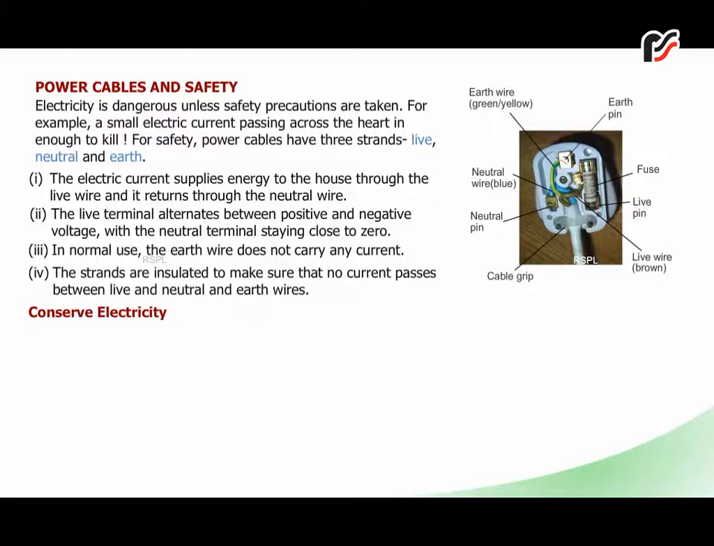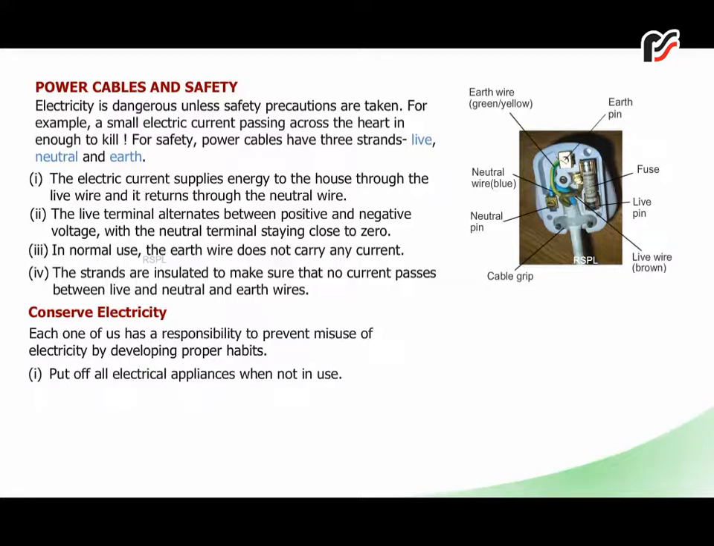Conserve electricity. Each one of us has a responsibility to prevent misuse of electricity by developing proper habits. 1. Put off all electrical appliances when not in use. 2. Encourage use of CFL and LED lightings.